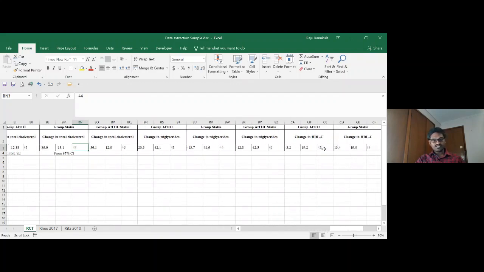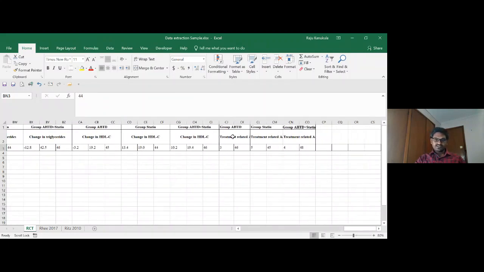Similarly, we have to capture triglycerides and HDL values. And for safety also, I captured one treatment related adverse event. This was mentioned in the table, I think 6. If you see for the statin group, there are only 3 events, for the treatment related adverse events for the starting group only 5, and for the FDC 4. For the sample sizes for these values, 46, 45, and 48, you have to see the flow chart. There they will give how many patients remained at the end. Those values we have to keep here.